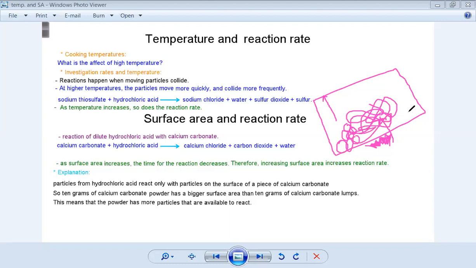I want the food here to be cooked faster, more quickly. So I will increase the temperature, okay? If I'm increasing the temperature now, the temperature of the liquid is increasing, what might happen to the particles here? Are they going to move at the same speed or not?